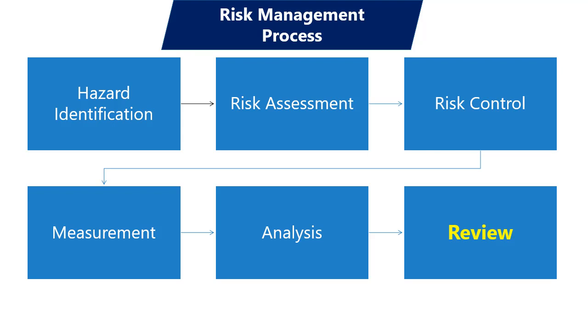If the risk management process is not effective and efficient, then it is likely that any one or more of the previous stages shall be inefficient and ineffective. For example, the hazard identification and risk assessment process is effective, but the risk control strategy is being implemented ineffectively and inefficiently. So only risk control stage shall be focused without changing the first two stages. This is the benefit of process flow diagram, that we have a visual representation of the processes and we shall review each stage to identify the inefficiency or ineffectiveness.